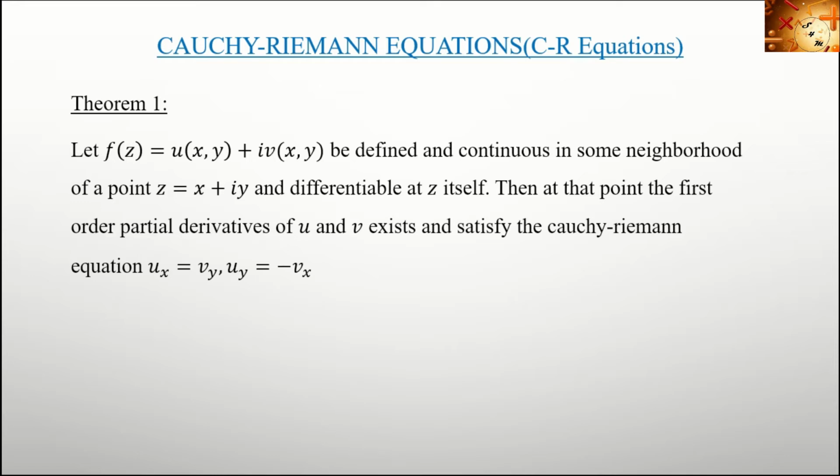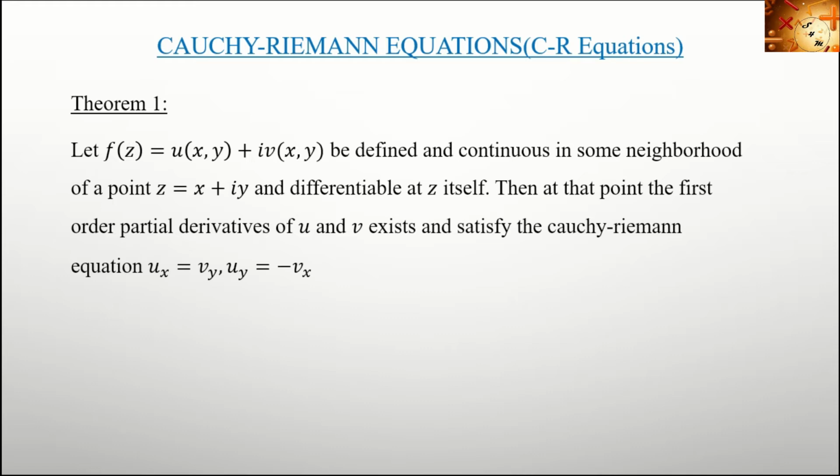Then at that point, the first order partial derivatives of u and v exist and satisfy the Cauchy-Riemann equations: ux equal to vy, uy equal to minus vx.